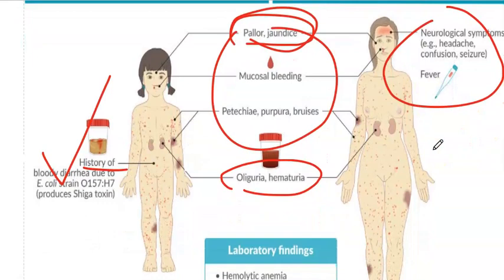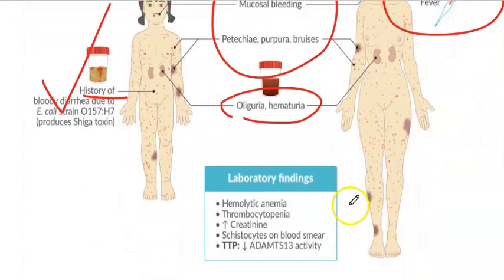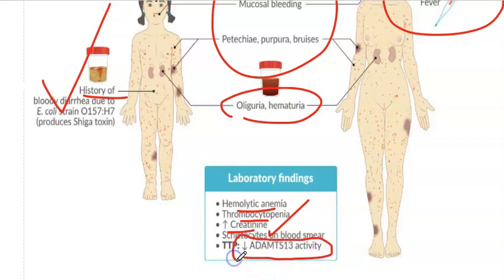Lab findings. We will have hemolytic anemia findings like increased LDH, jaundice, increased indirect bilirubin, decreased haptoglobin and decreased hemoglobin. There will be thrombocytopenia, increased creatinine level, and schistocytes on the smear. And in TTP, we will have decreased enzyme activity.